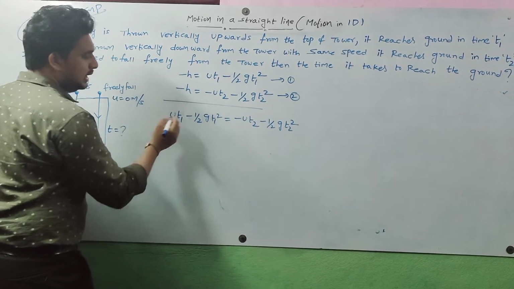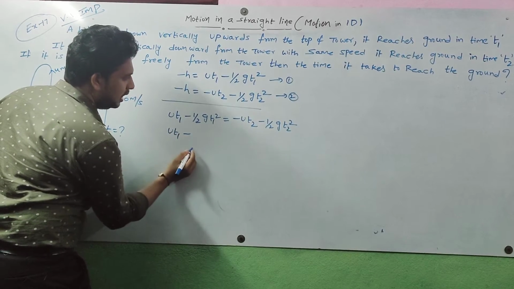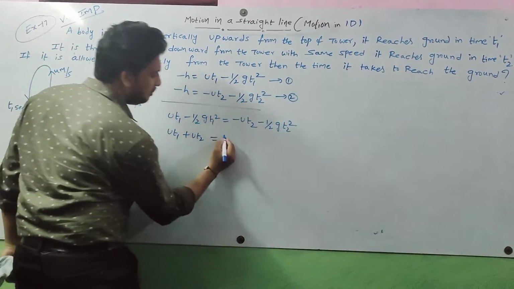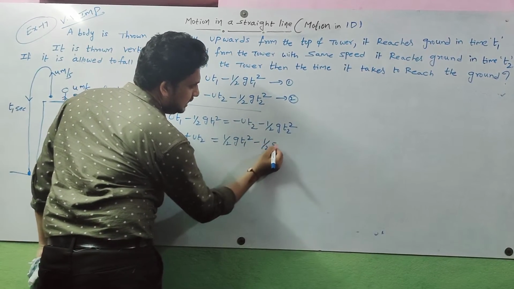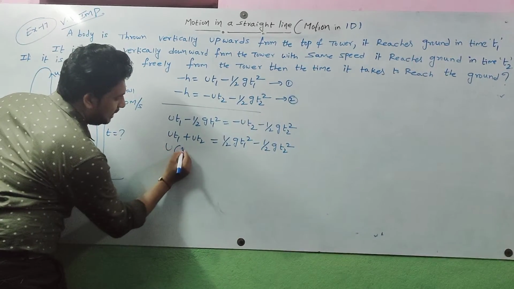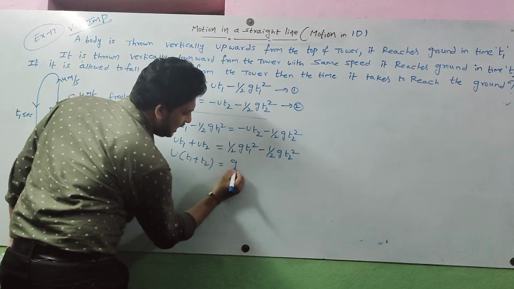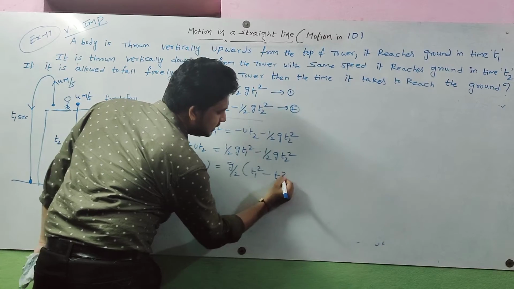From this, minus ut2 we move to this side, so we get plus ut2. Minus half g t1 square we move to the other side, plus half g t1 square minus half g t2 square. So u is common, t1 plus t2. Here g by 2 is common, t1 square minus t2 square.